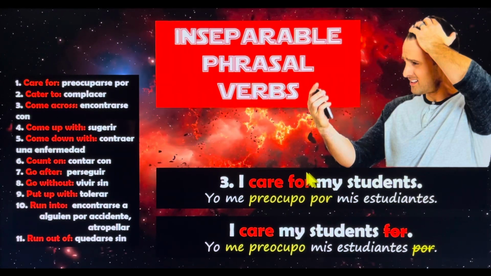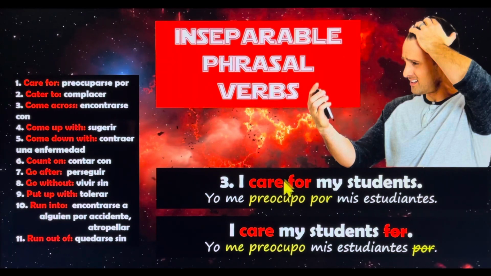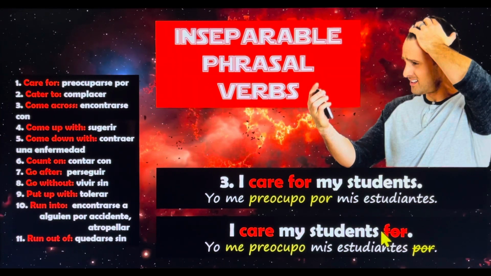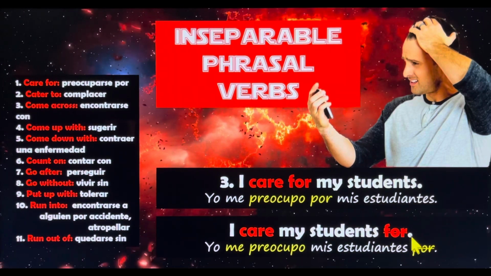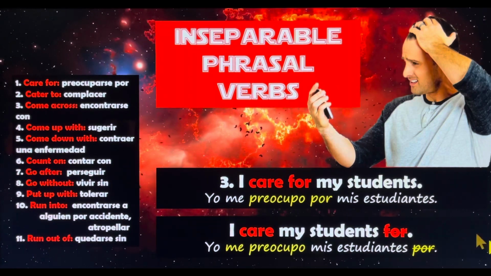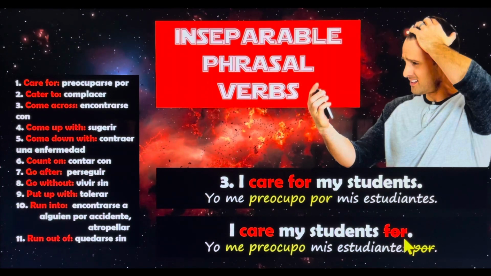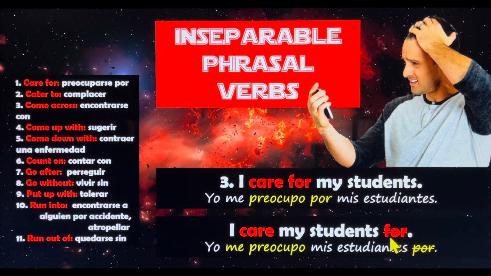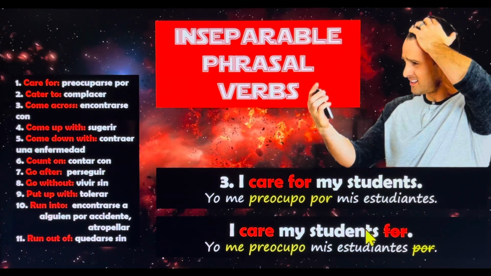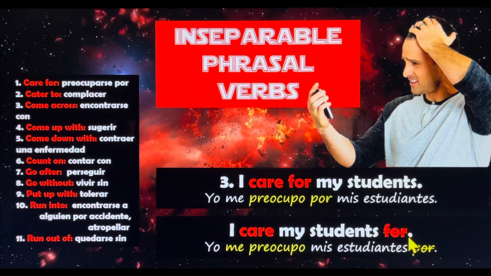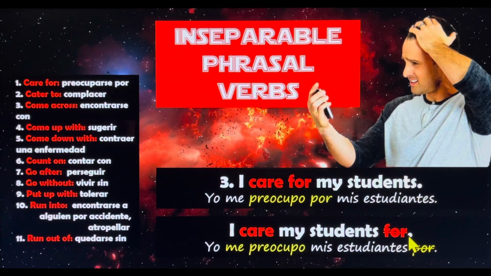So if I want to separate care and for, and I put for at the end of the sentence, my sentence is incorrect because this preposition needs an object. Mi oración es incorrecta si lo trato de separar porque for, que significa por o para, necesita un objeto. Tengo que decir por qué o para qué. Y si lo pongo al final, no estoy diciendo, por eso es incorrecto.